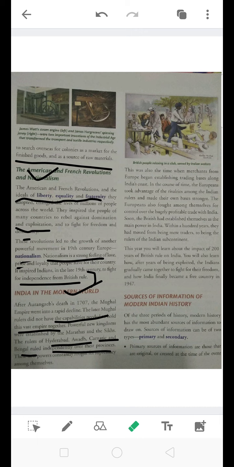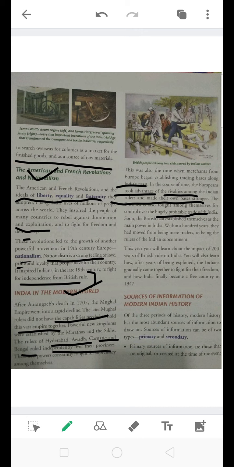This was also the time when merchants from Europe began establishing trading bases along India's coast. Very important line. Trading bases means they started trading along India's coast. In the course of time, the Europeans took advantage of the rivalries. Europeans wanted to trade with India, so they took advantage of the rivalries among the Indian rulers and made their own bases stronger. The Europeans also fought among themselves for control over the hugely profitable trade with India.